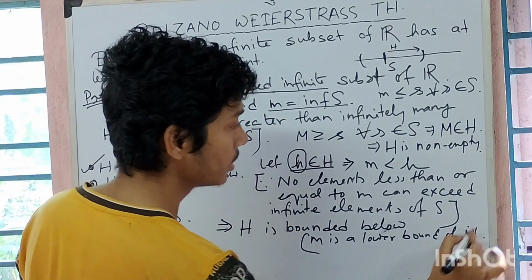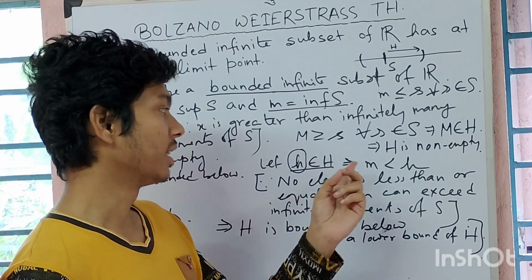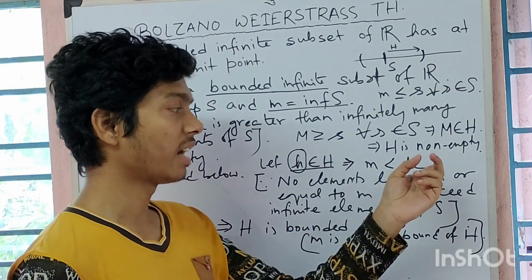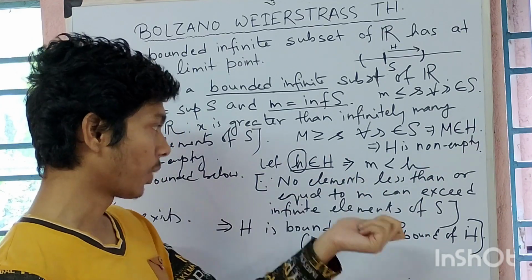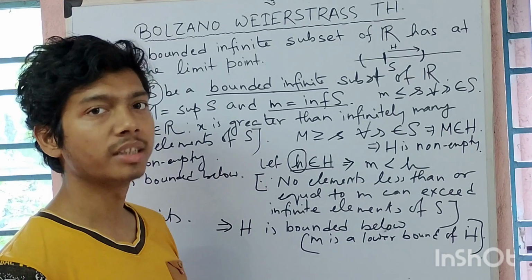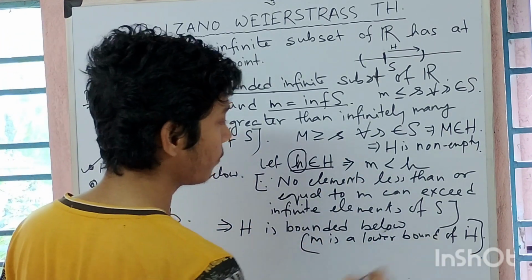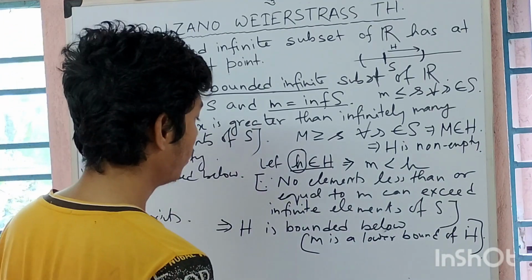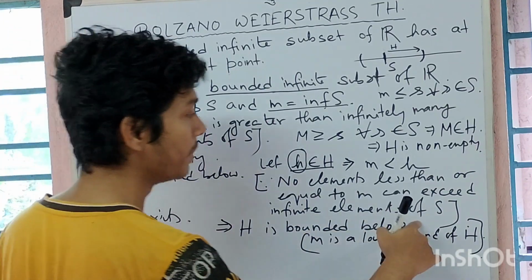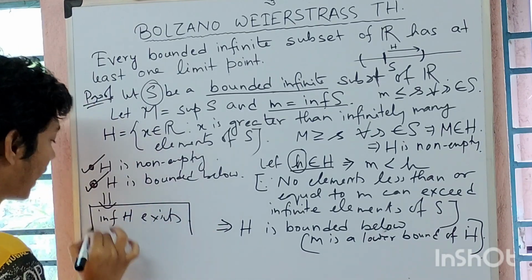Because I have taken an arbitrary element h from capital H, and this small m is strictly less than that h. What is the definition of lower bound? It's the definition of lower bound. So that's why m is a lower bound of H. Clear? Just because H is bounded below, my second goal is also fulfilled. That's why the infimum of H exists.